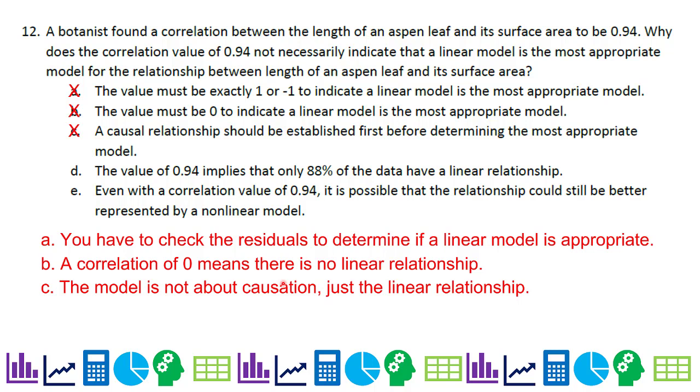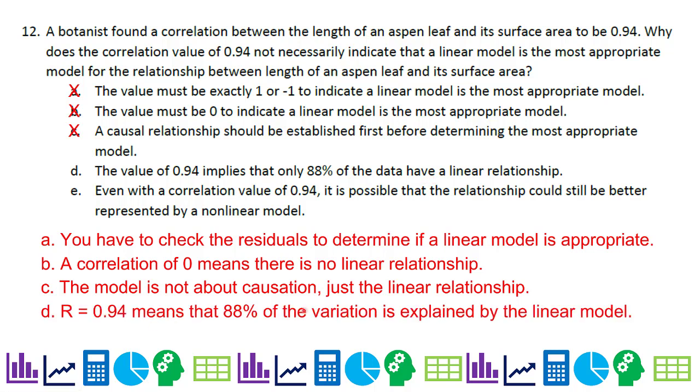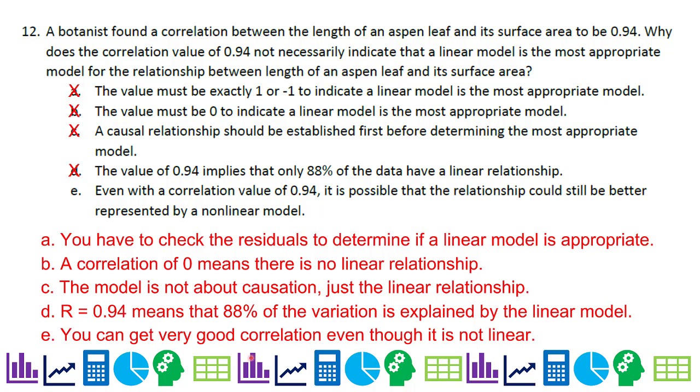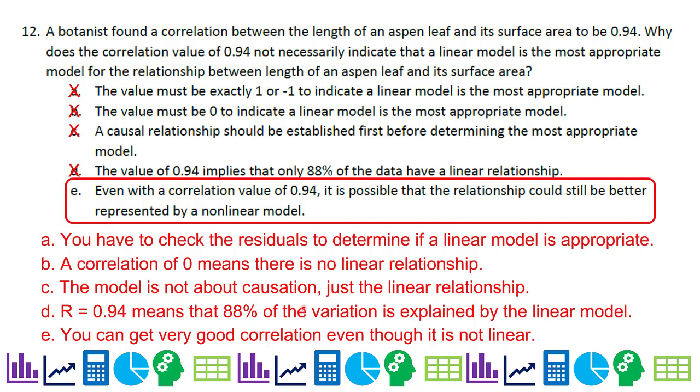D, the value of 0.94 implies that only 88% of the data have a linear relationship. Actually, that 88% of the variation, not the data points, is explained by the linear model, so it's not D. Even with a correlation value of 0.94, it is possible that the relationship could still be better represented by a nonlinear model. That is correct. You can get a very good correlation even though it is not linear. For example, it's sort of like this. You could probably get a pretty good relationship even though there's sort of a curve on it. So E is the correct answer here.